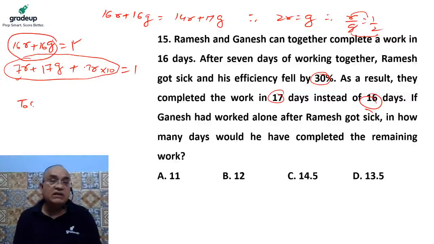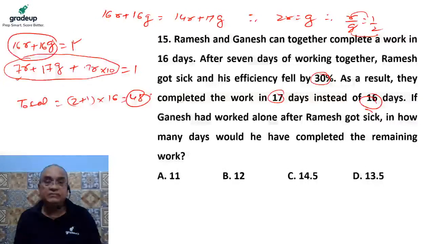Together they can do 2 plus 1, that is 3 units of work in a day, and they can complete the work with full efficiency in 16 days. So total work is nothing but 48 units. Now you are getting it. Now, what is the question?